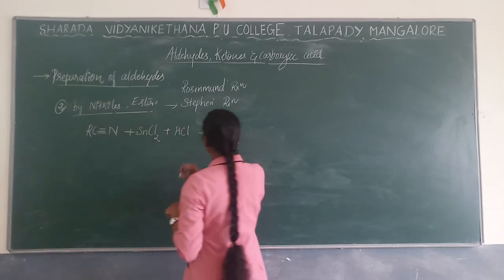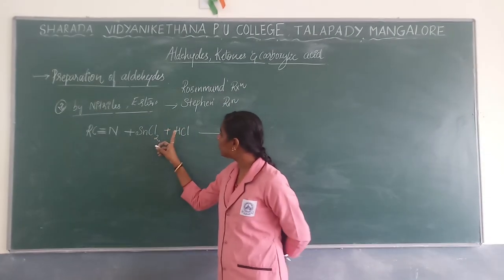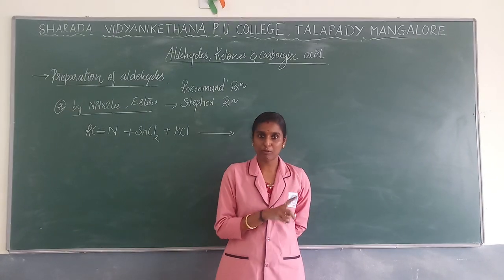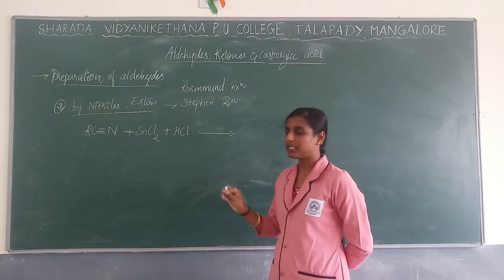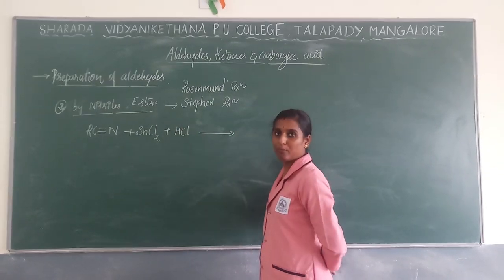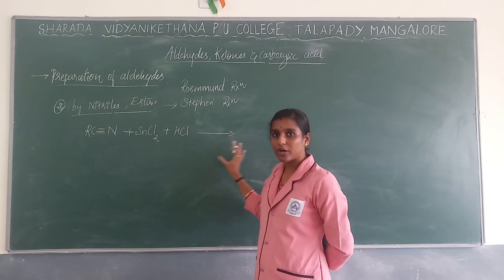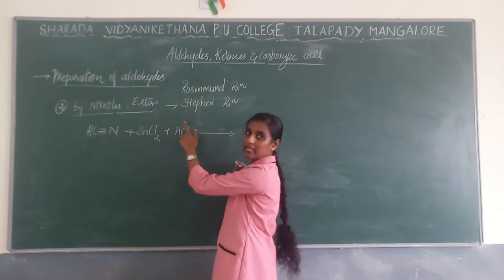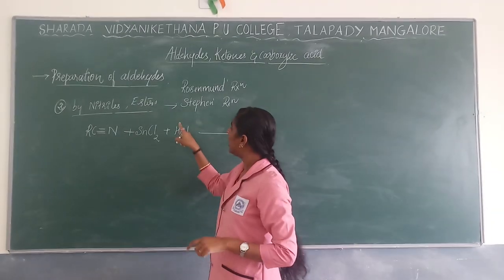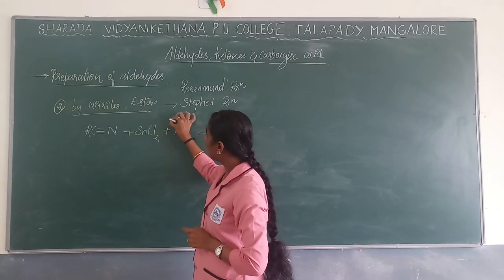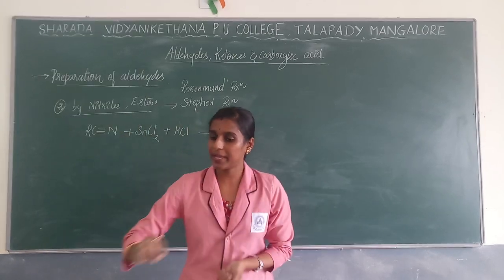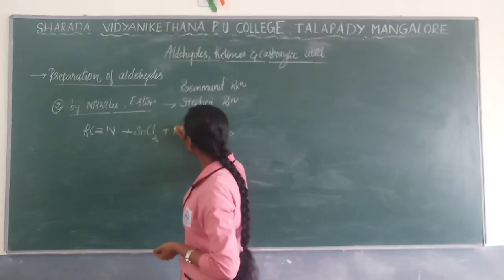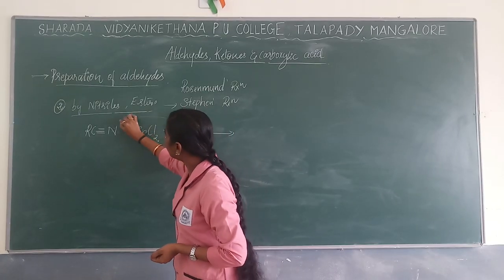Mechanism is not important. Just to understand the method, I will tell you how you will get the product. As a final product you are going to get an aldehyde. Now here what will happen? H plus as well as Cl minus will be there, right? So this H plus will be added over here.